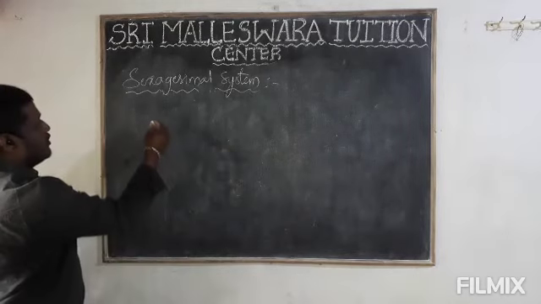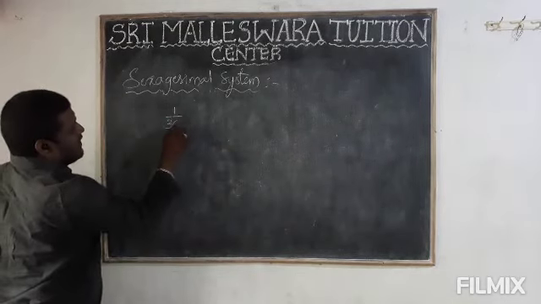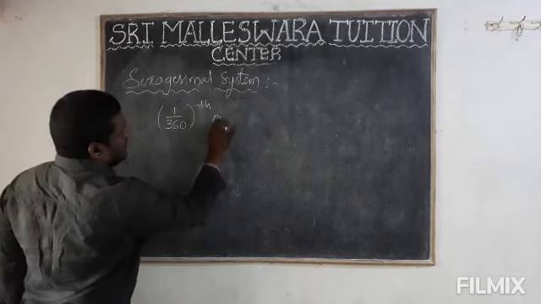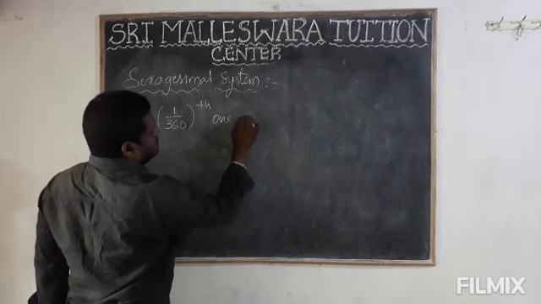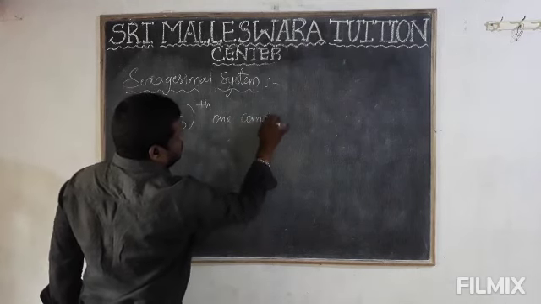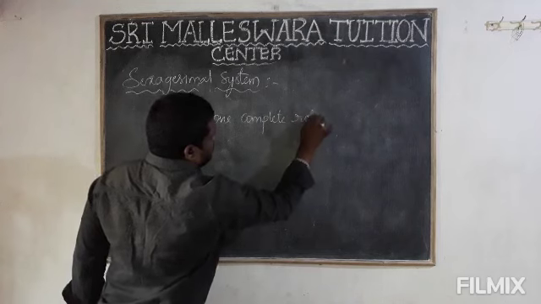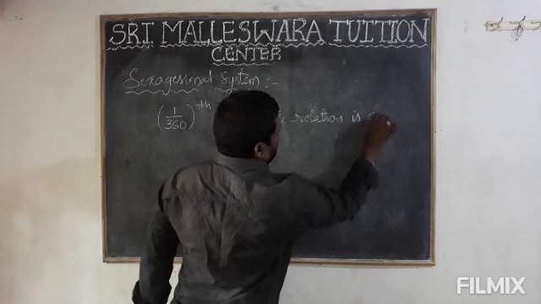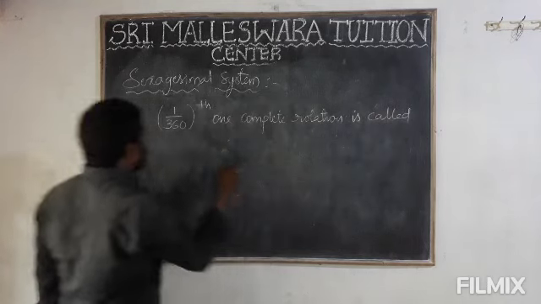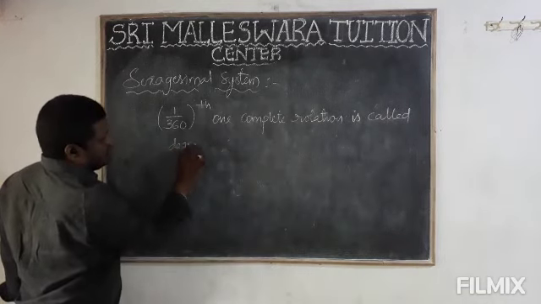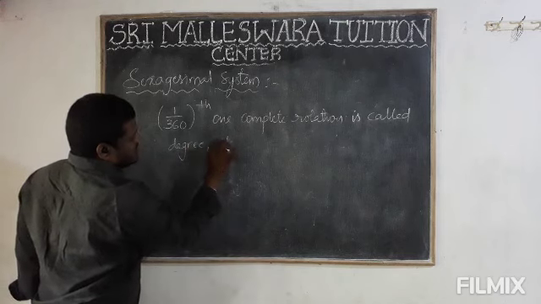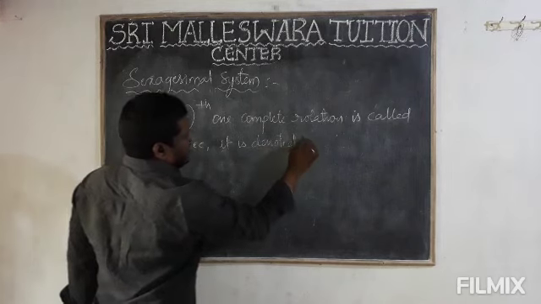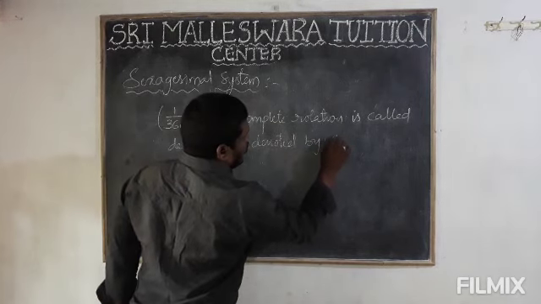Okay, next. 1 by 360 of one complete rotation is called a degree. Got it? It is denoted by 1 degree.